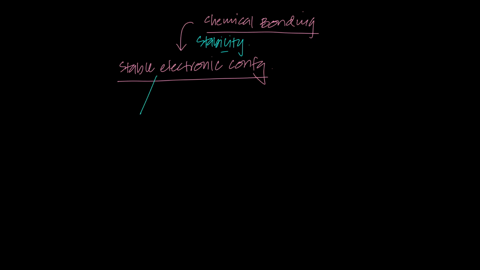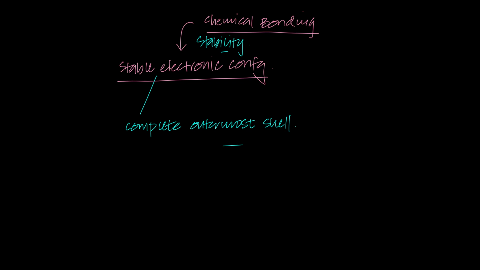In O level and IGCSE, we learned that a stable electronic configuration means what? A complete outermost electron shell. That's what we learned in O levels and IGCSE. So if you have a complete outermost electron shell, that would mean you have a stable electronic configuration, and that would mean you are stable. As an atom, you are now stable.